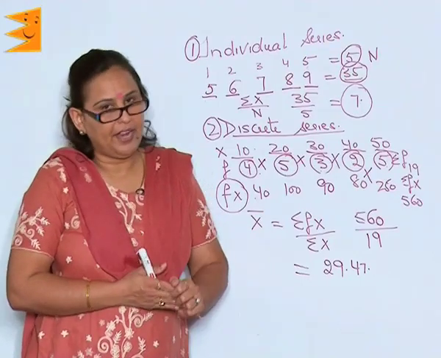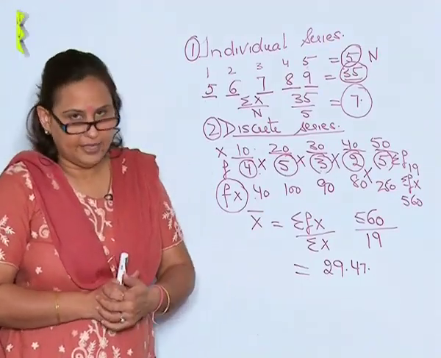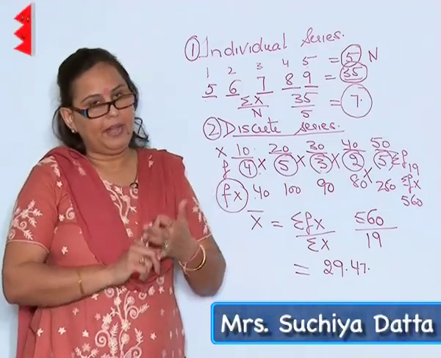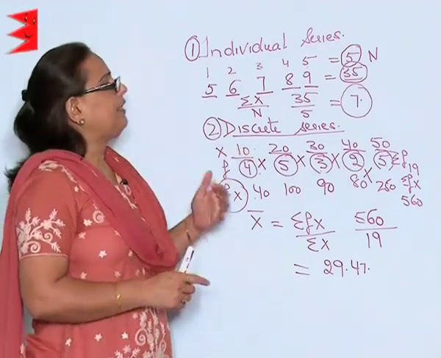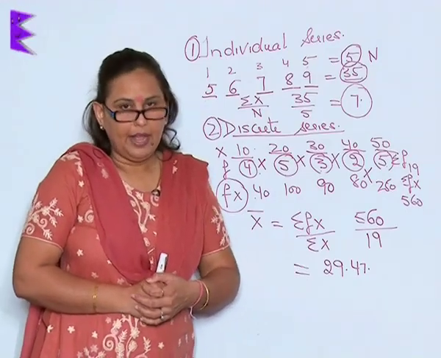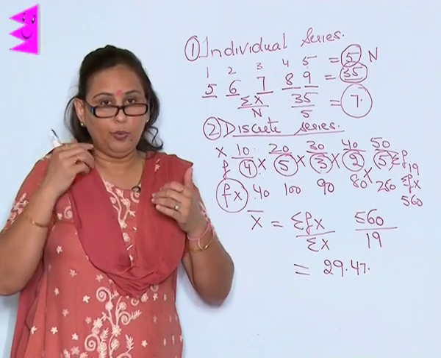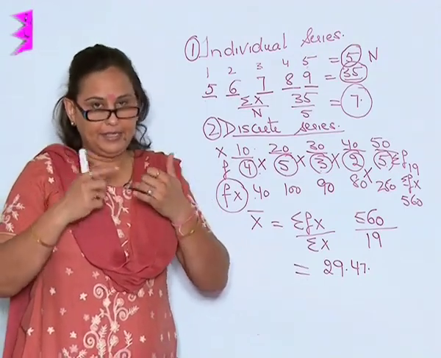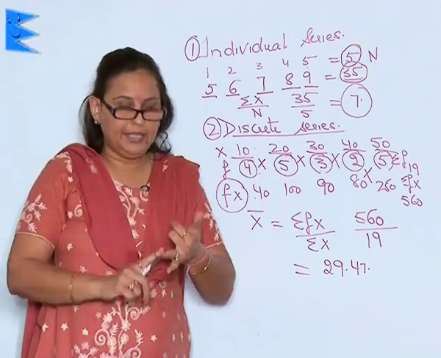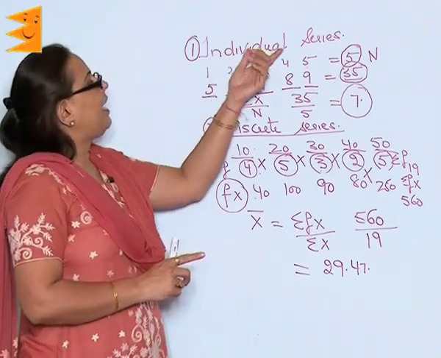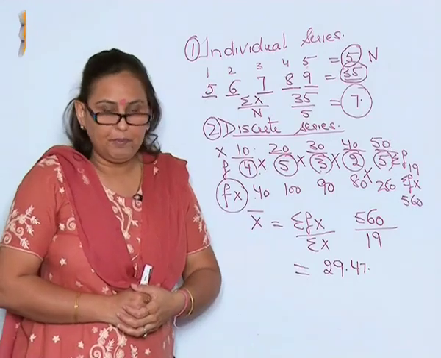Now we have to find out the central tendency, as I said, by three ways, that is mean, median and mode. And the first one that we shall pick up is the mean, and in all the three we shall be finding out through three kinds, and that is the individual series, the discrete series and the continuous series. The first of its kind, the individual series of the mean.